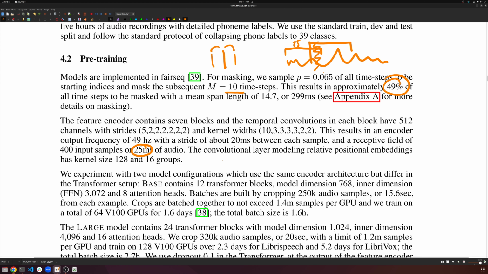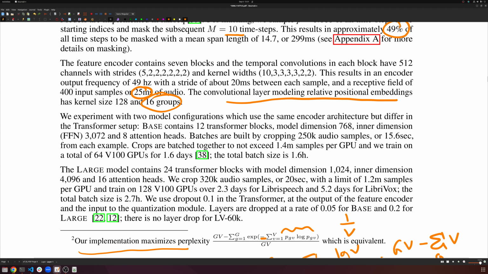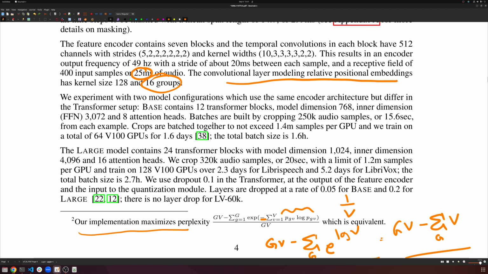The other thing is the convolution layer to do relative positional embeddings. It's not just a normal convolution, it's a grouped convolution. So we'll have a grouped convolution layer there as well. After that, they have a standard setup for most of this stuff. It's 12 transformer blocks. They opt to have 8 attention heads, but I think their posted implementation is 12 attention heads. They use an embedding of 768, and each sample is on average about 15.6 seconds.